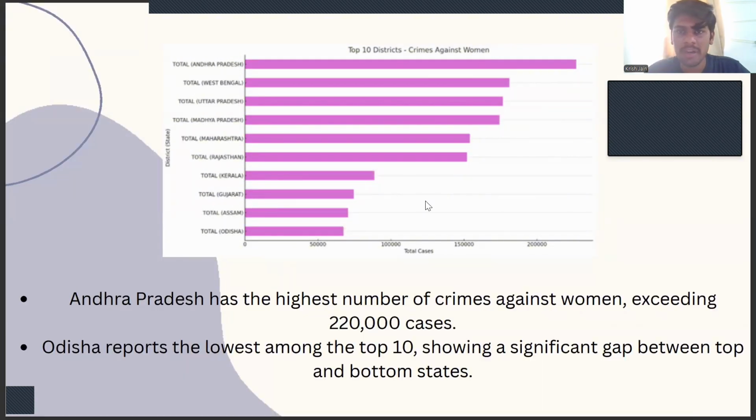Here we'll see crime against women. Andhra Pradesh tops the list with the number of crimes exceeding 2,20,000, and Odisha reports the lowest among the top 10, a significant gap between the top and the bottom state.